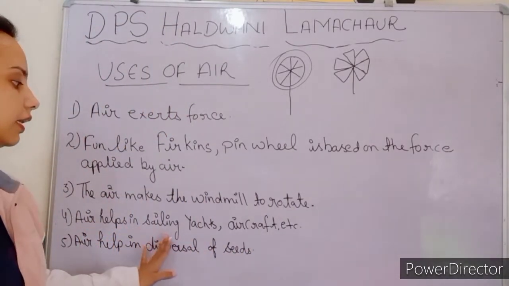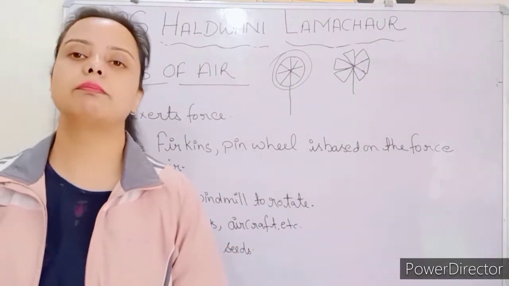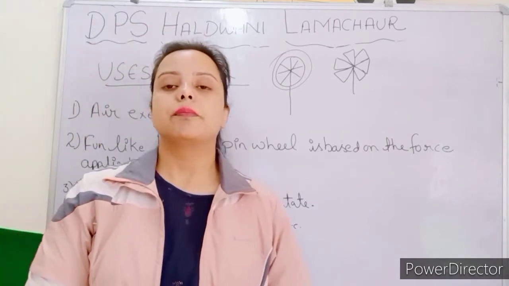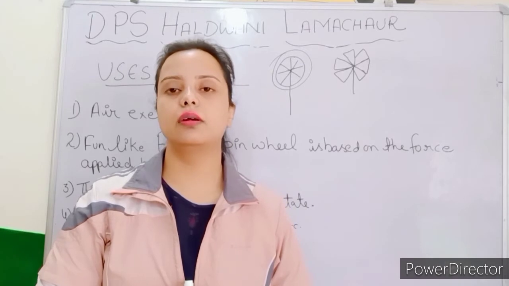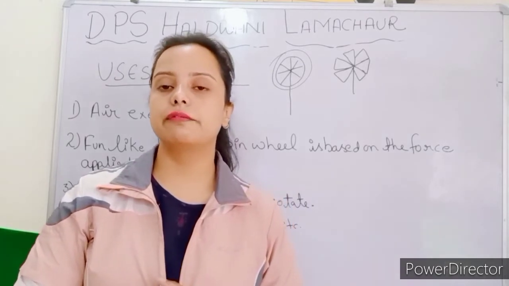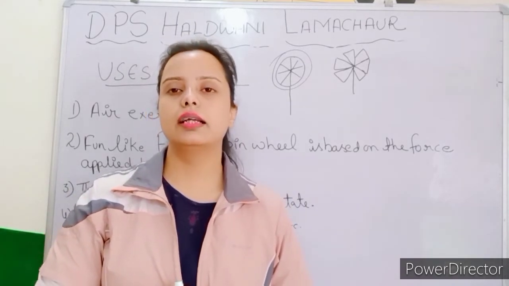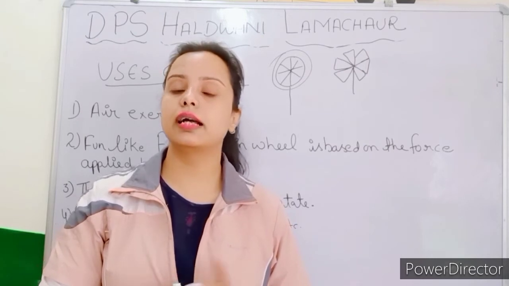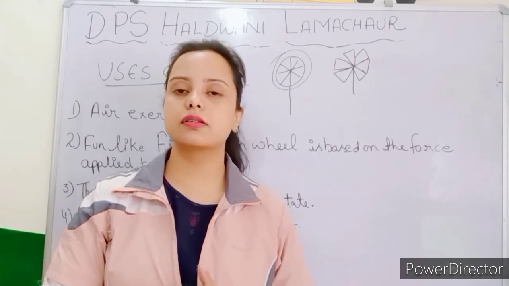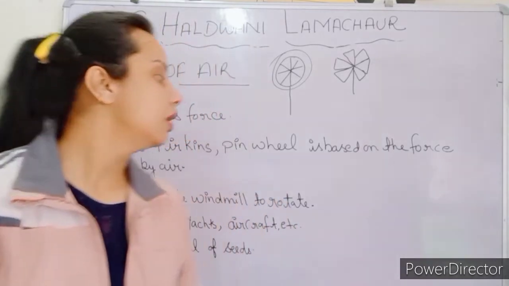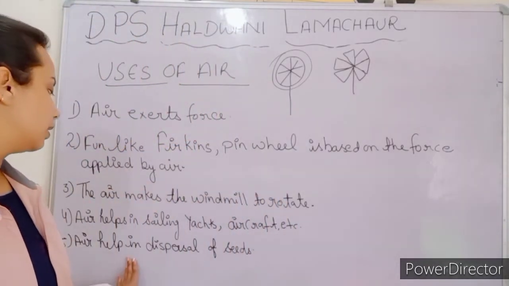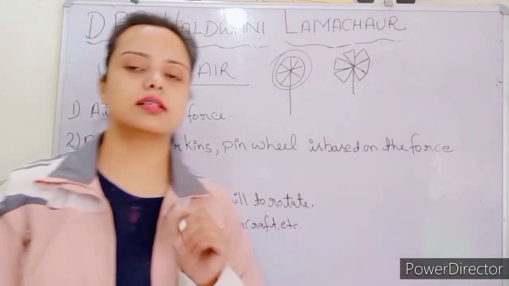Air helps in the sailing of the yacht, aircraft, or the parachute. When the yacht sails on the water surface, and when the aircraft moves, that is also because of the presence of air. Only when air is present in the atmosphere is it possible. Next one is, air helps in dispersal of seeds.